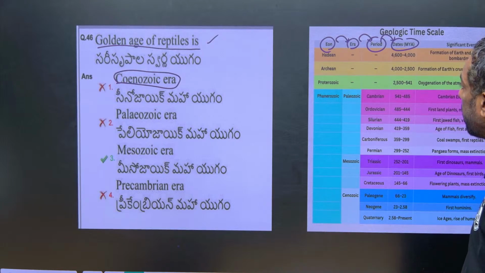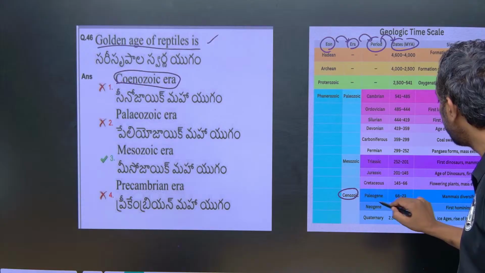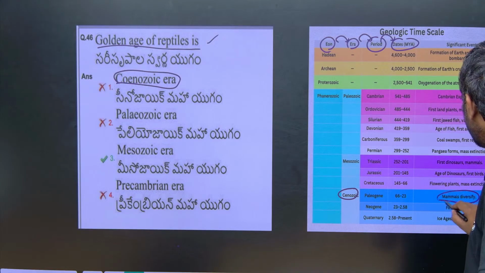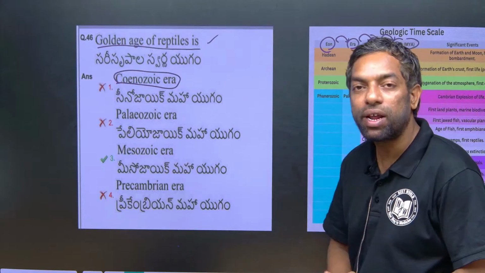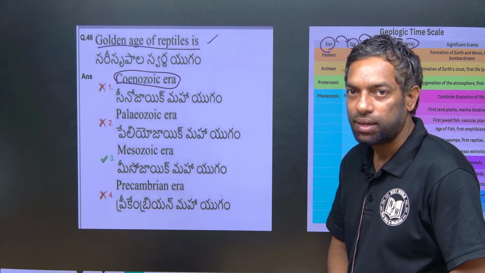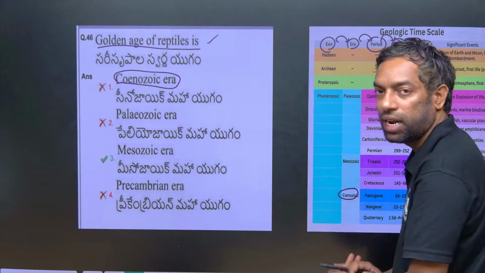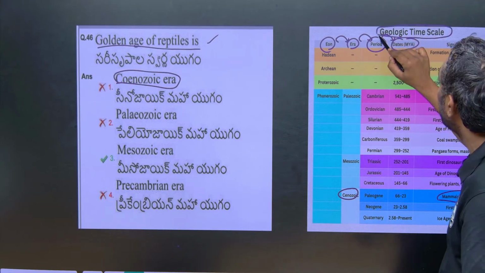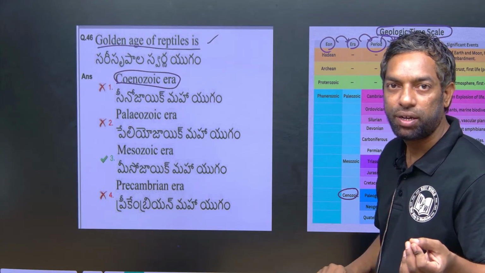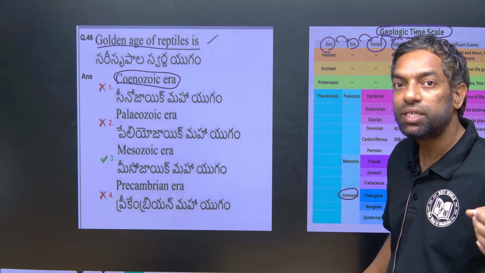Here, Cenozoic era is about the development of the mammals. Here they asked about reptiles. This is the geological time scale, the most important topic in evolution, where the evolution system is developed.